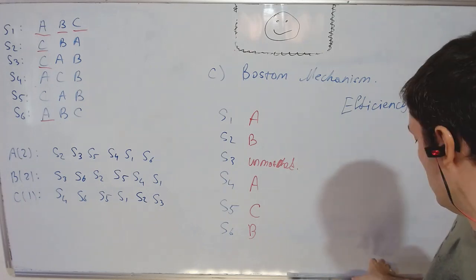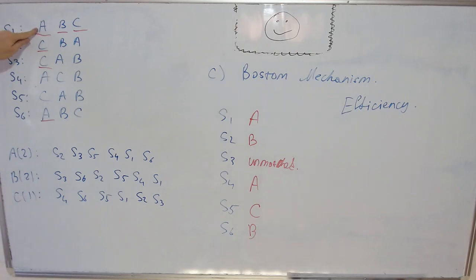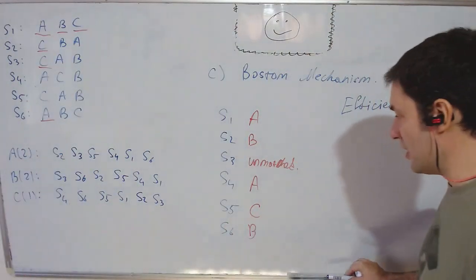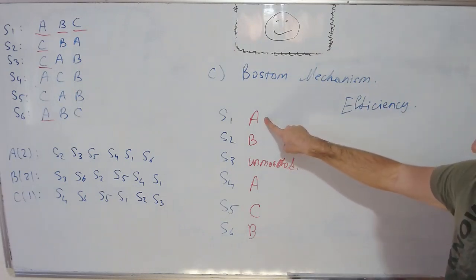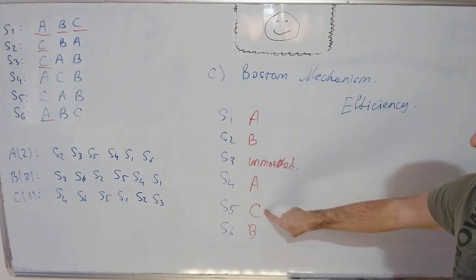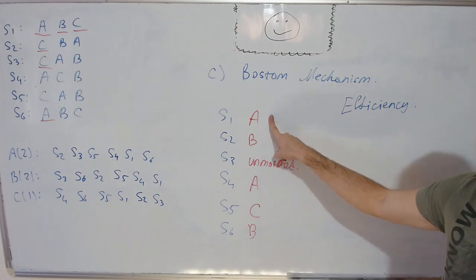So let's see. For efficiency, S1 is in the top choice, so he's fine. And we have S5 fine, and we have S4 at A. Notice that it will be very easy to show that this is an efficient match, because S1 will never trade up with anyone, S4 will never trade up with anyone, and neither will S5. What it means is that school C is done and school A will not be involved.